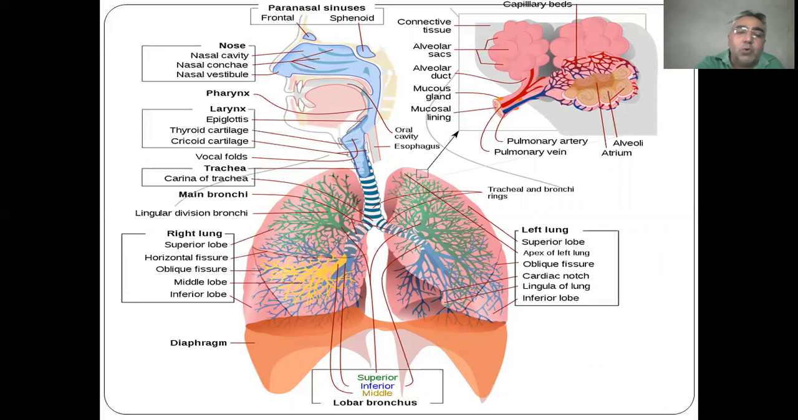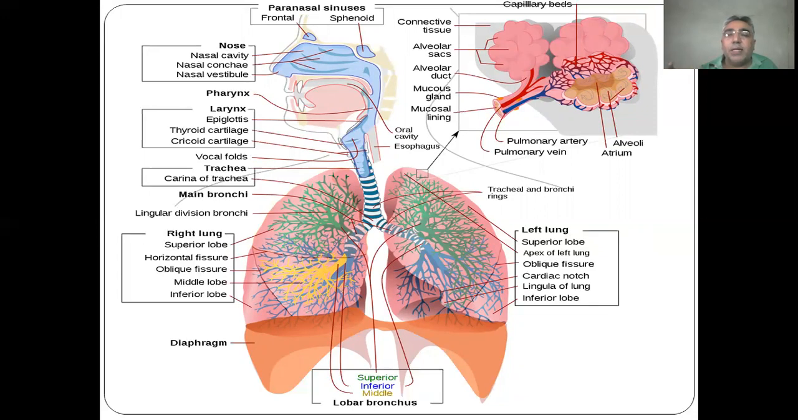The trachea is divided into 2 main parts, that is bronchi. Bronchi are further divided into smaller and smaller structures, that is bronchioles, and after that ultimately a structure is formed, shown in a separate diagram, that is the alveoli. Alveoli are the site for exchange of gases between blood and the environment.